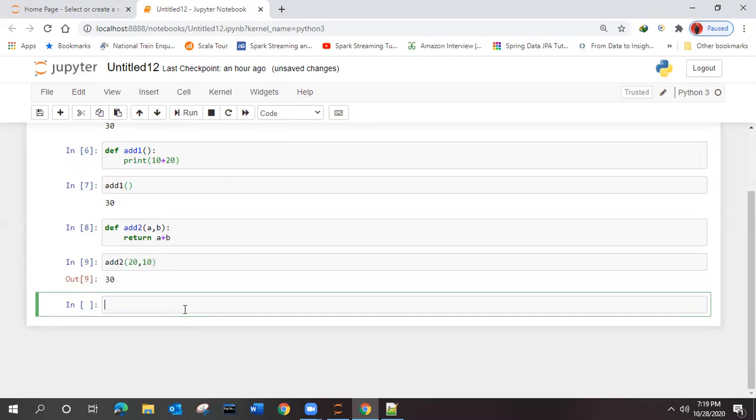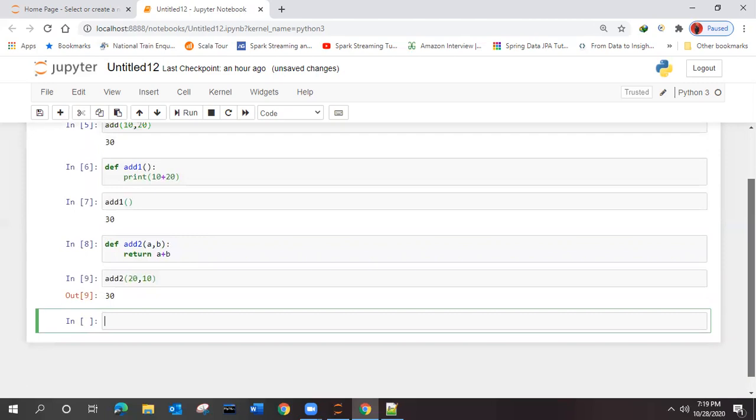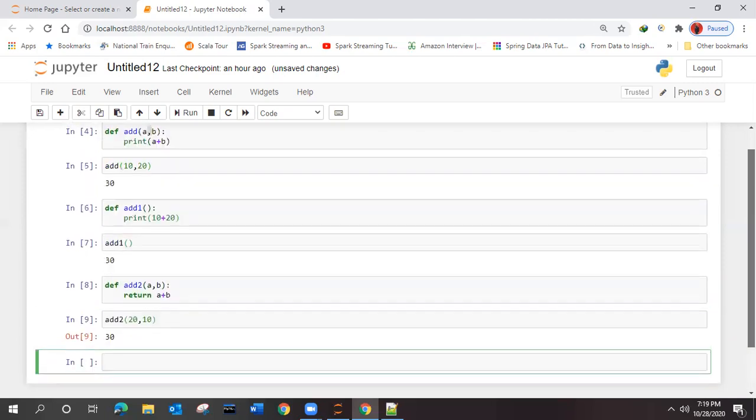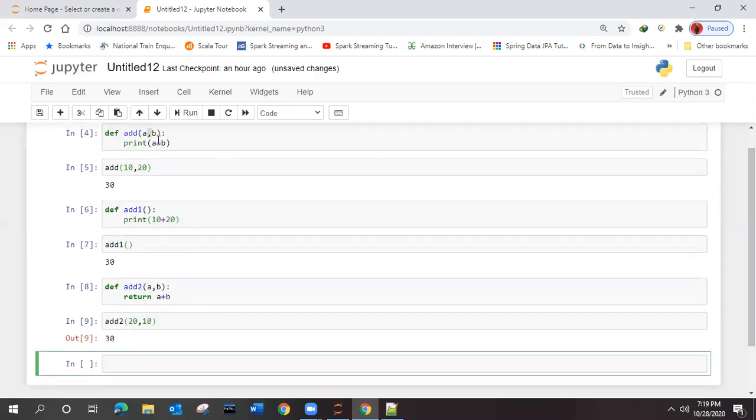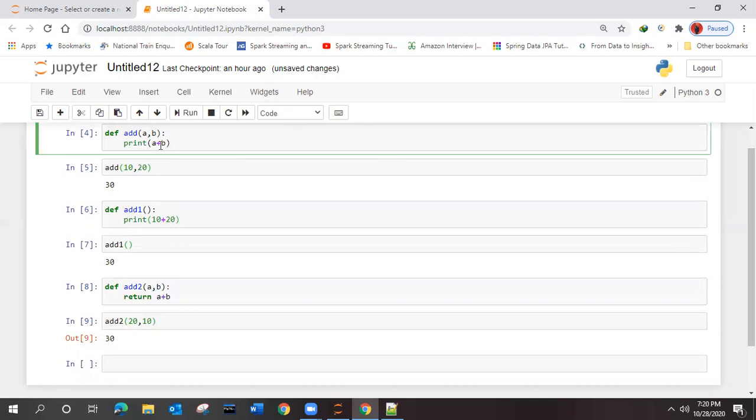What is happening over here? Let me explain the things. The screen is stuck. Okay. So in this function, with arguments a and b, it is simply printing the result inside the function itself. This function is not returning anything.